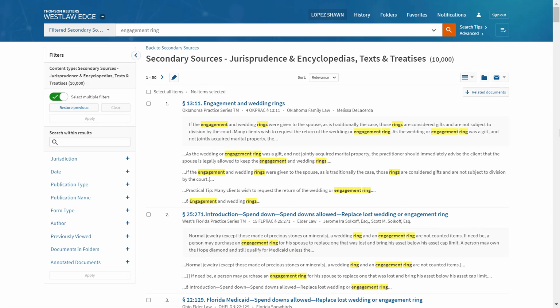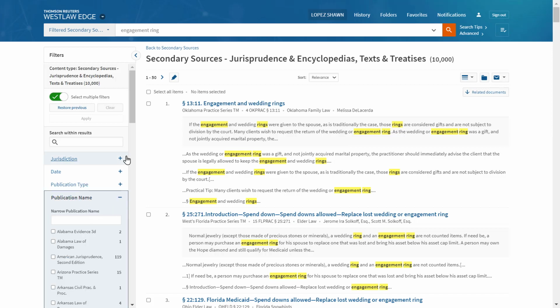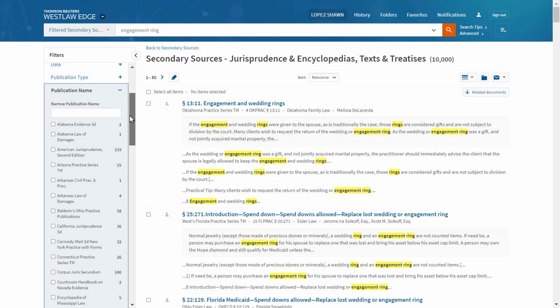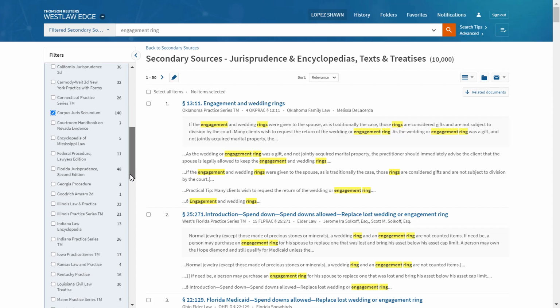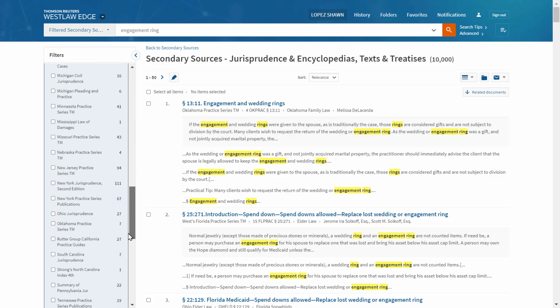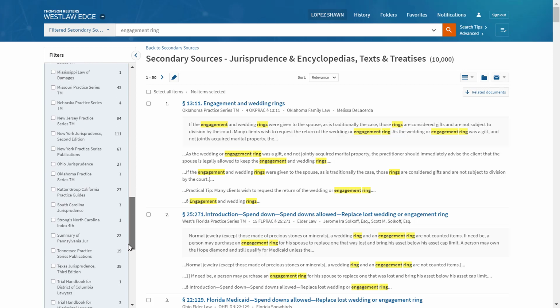All right, well, we have over 10,000 results, so next steps are to narrow our results using the filters to the left of the page. Let's narrow by publication type, and we'll start with some tried and true encyclopedias, such as American Jurisprudence, Corpus Juris Secundum, and even New York Jurisprudence, which is, as it sounds, a state-specific legal encyclopedia, which cites only to New York law. Legal encyclopedias serve as a great starting point because the articles are short, provide a general overview of how an issue is construed in courts, and point you to the primary law that serves as binding precedent on the issue.